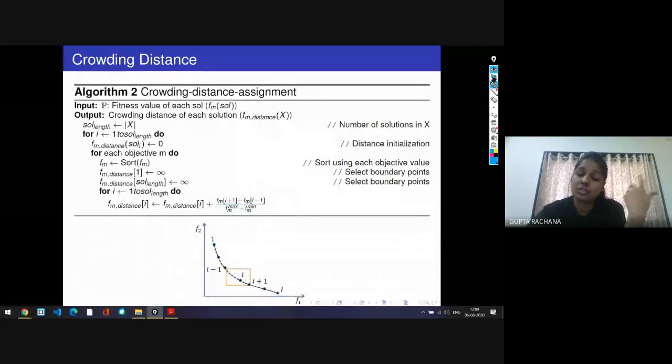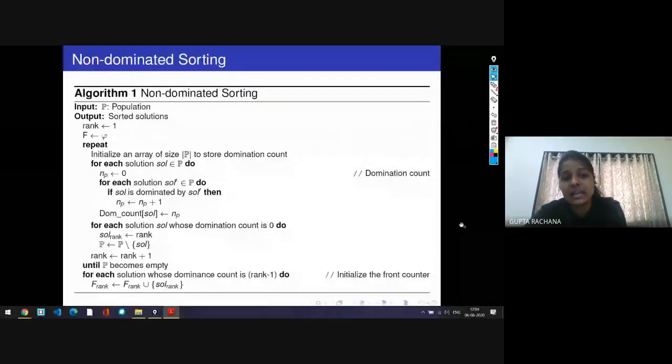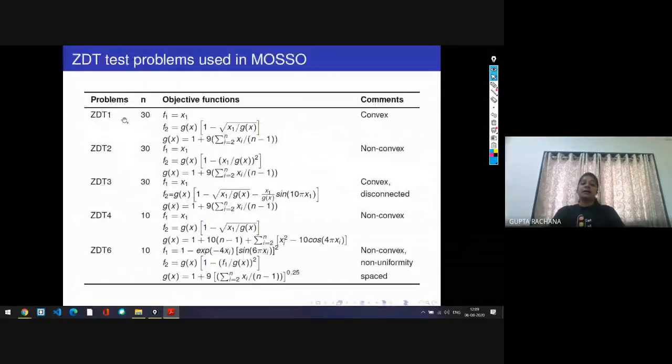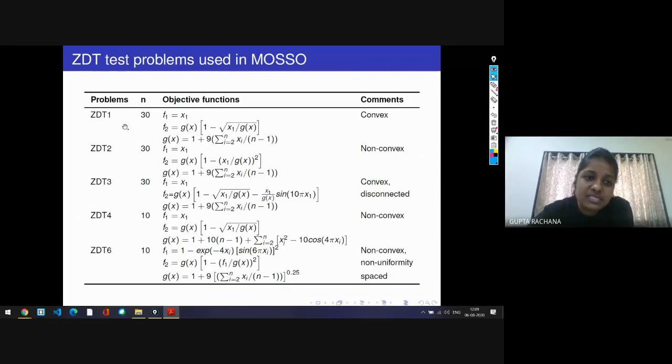So this is how we measure the crowding distance and sort the entire population based on the non-dominated sorting method as well as the crowding distance method. Now these are a few objectives. Here you can see the standard test problems ZDT, which are available online.